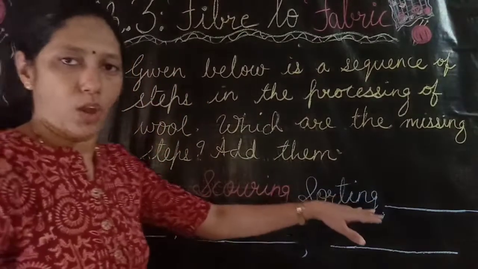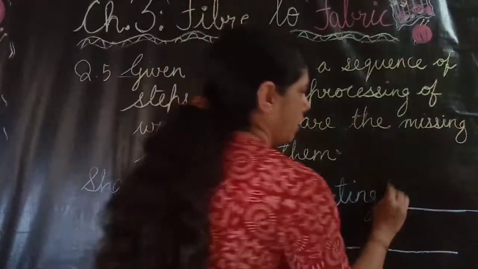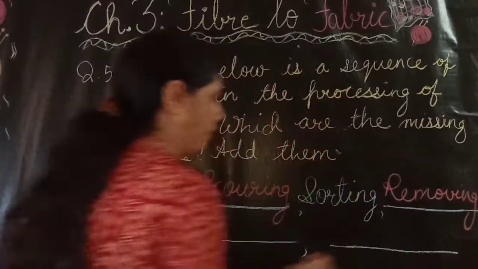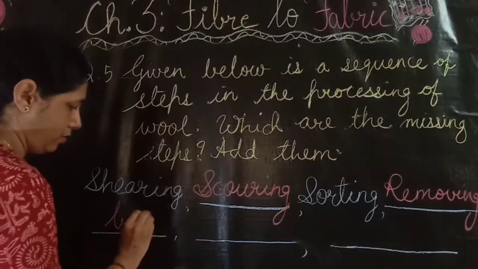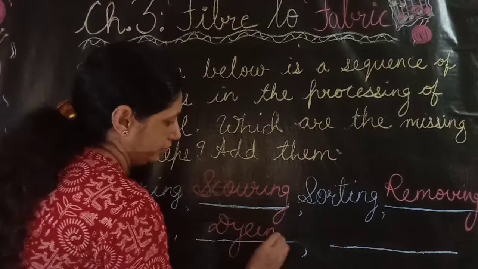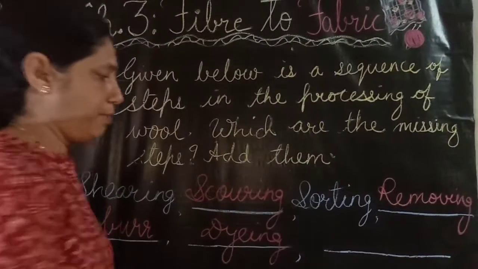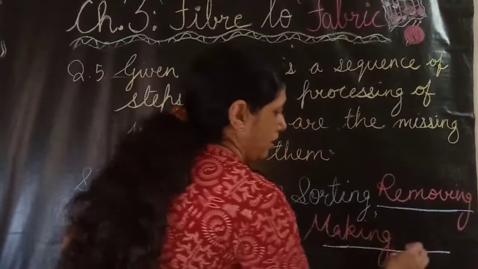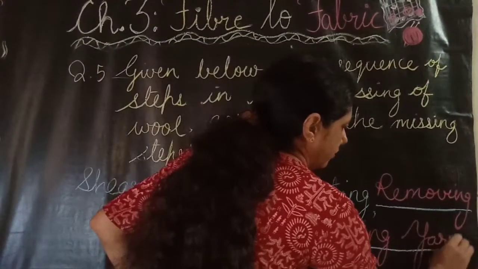Third step is sorting. Fourth is removing burr. After that, dyeing. And the last step is making yarn.